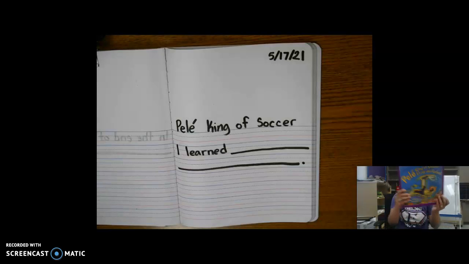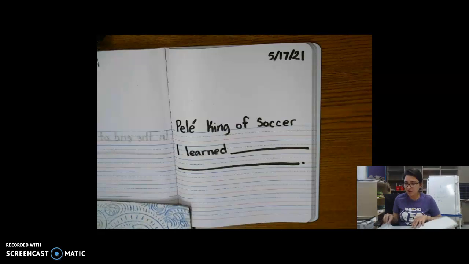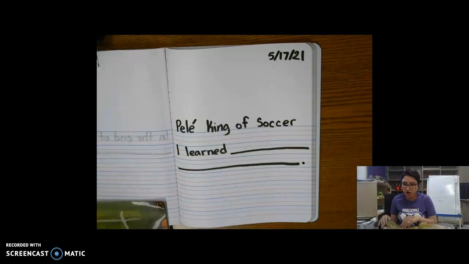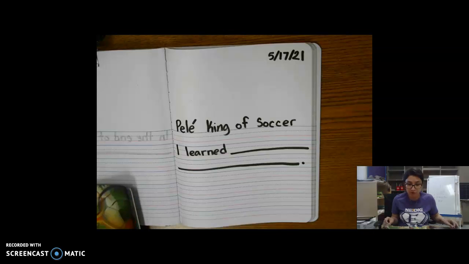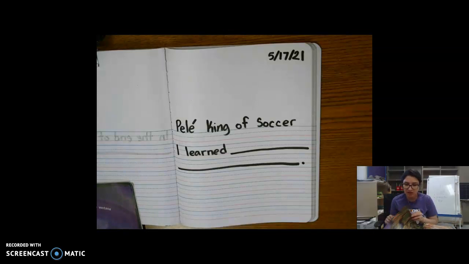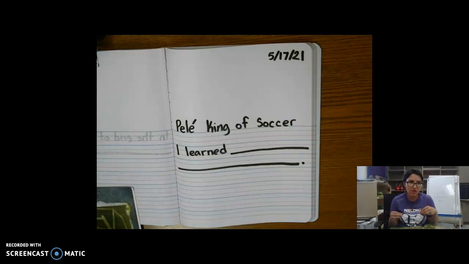Think back to the story, Pele. He was the king of soccer. Think of the different things that have happened. How he worked hard to be a good soccer player, to get to play on the World Cup. How he won the World Cup for Brazil, and how he had a goal of making 1,000 goals in soccer. Think of all the different things that happened.